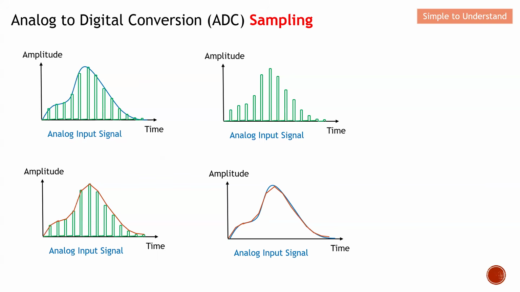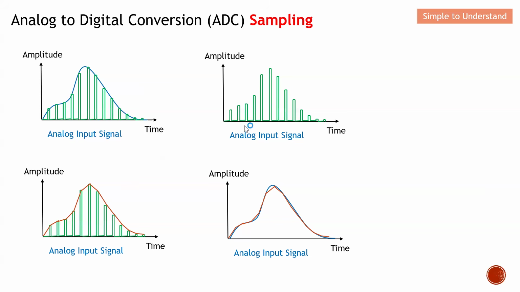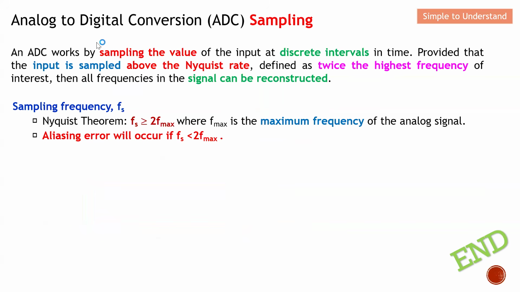So what can we draw as a conclusion? ADC works by sampling the value of the input at discrete intervals in time. This is how the ADC works: they have a sampling frequency. They sample at discrete intervals in time, and provided that the input is sampled above the Nyquist rate, which is defined as twice the highest frequency of interest, then all the frequencies in the signal can be reconstructed.